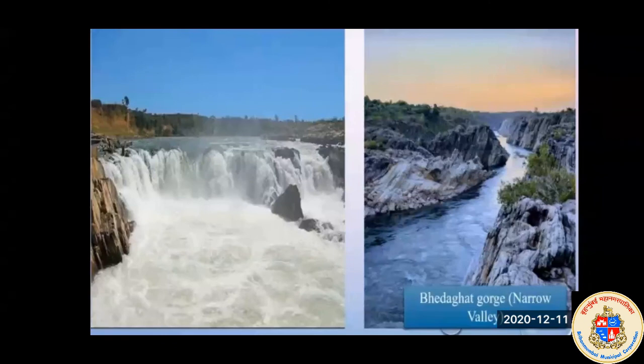You will see something different. The rocks present in this Beda Ghat Gorge are something different, whitish in color. This Beda Ghat Gorge is a narrow valley between hills or mountains, typically with steep rocky walls. The river has cut its course through marble rocks, and this rock is marble rock.